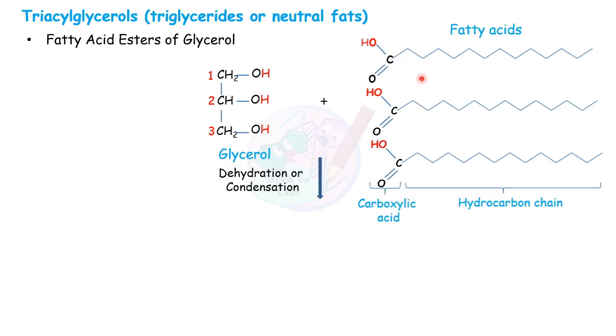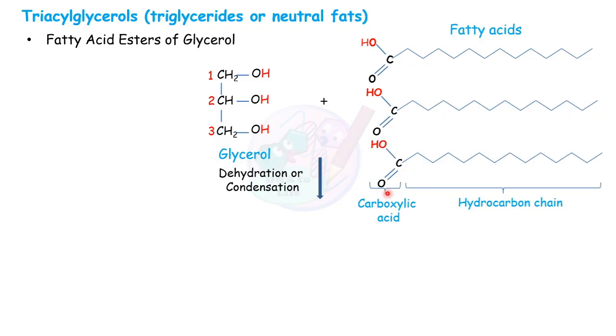This is one fatty acid chain. So here this is a hydrocarbon chain made up of carbon and hydrogen, and here this is the carboxylic group. This carboxylic group is polar, and this hydrocarbon chain part is non-polar. Because of the presence of this carboxylic acid, these are called fatty acids.